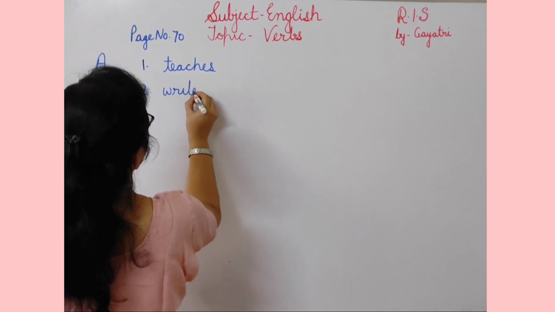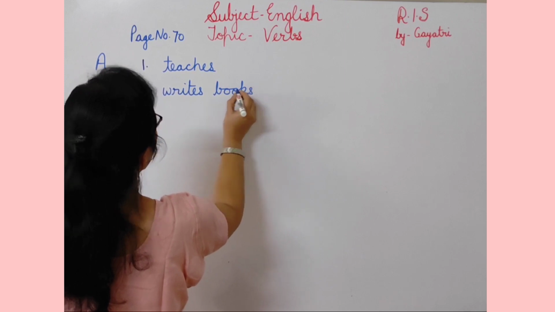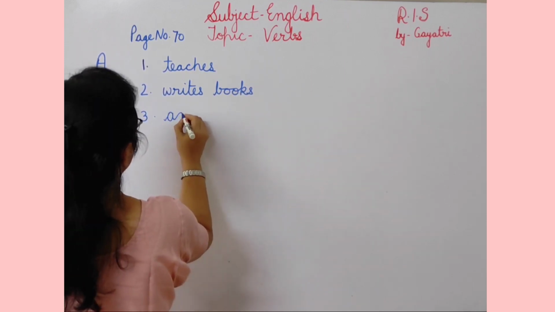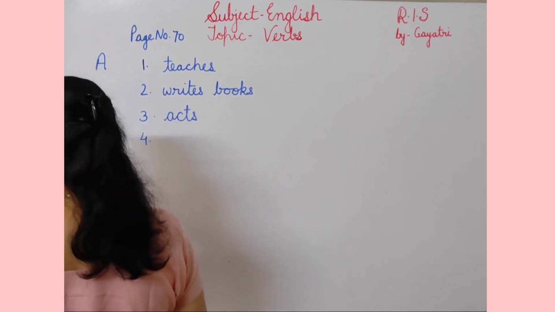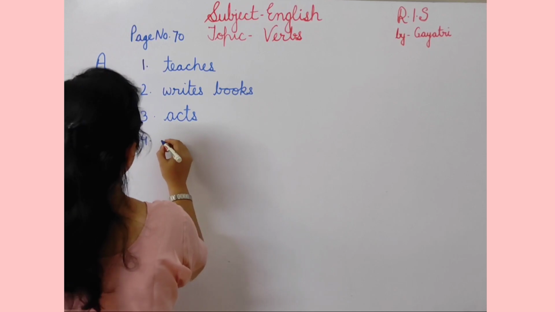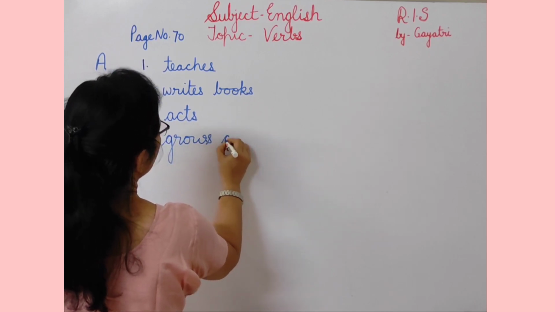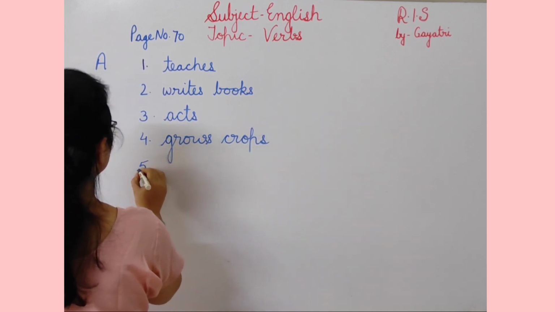An author writes books. Then next is an actor. An actor acts, acts in a film, acts in a play. A farmer. A farmer grows crops. Crops उगाता है एक farmer, किसान.